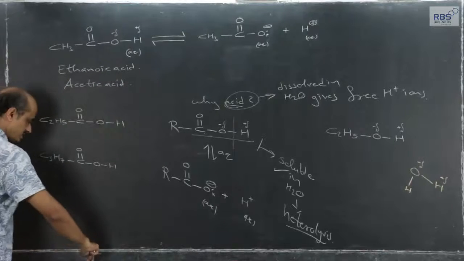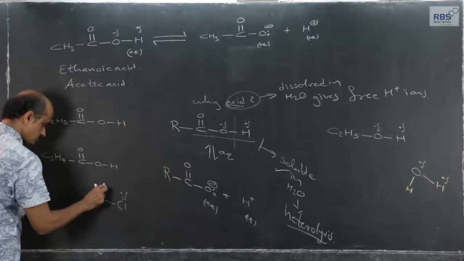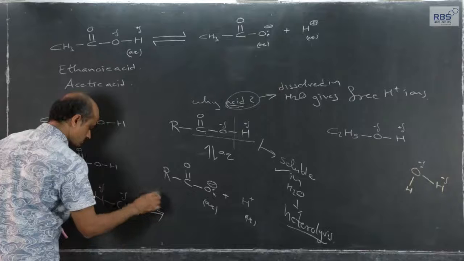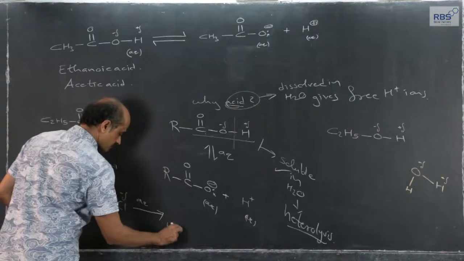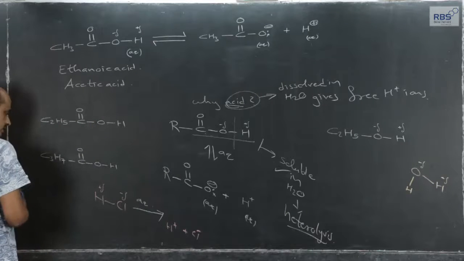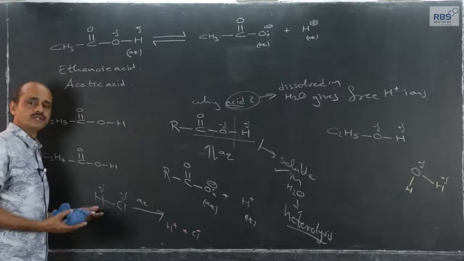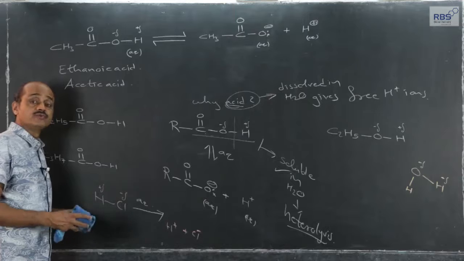This is applicable to HCl also. HCl is polar, and when it is dissolved in a large amount of water, we get H plus and Cl minus ions. Acid is a substance which when dissolved in water gives free H plus ions. Base is a substance which when dissolved in water gives free OH minus ions.